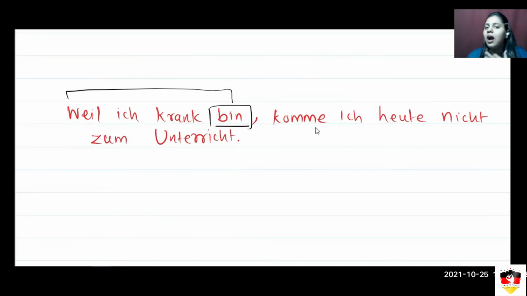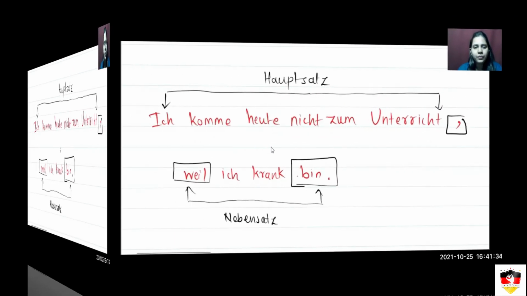But check the Hauptsatz. Generally, when you write the Hauptsatz after a comma, the verb should come first and then the next parts: verb, subject, and then the next part of the statement. So as you can see over here, it's the same structure with wenn and dass also. So let's check out more exercises.